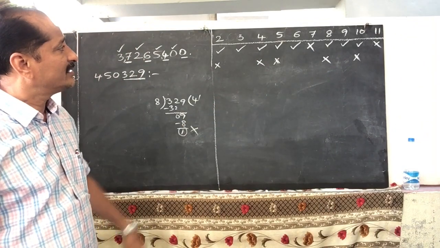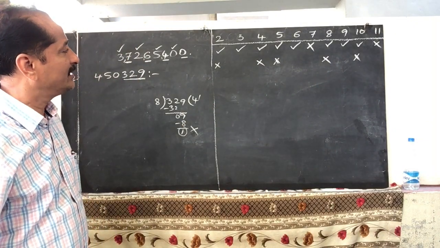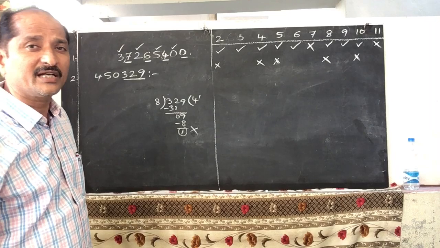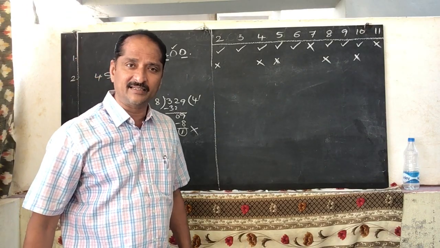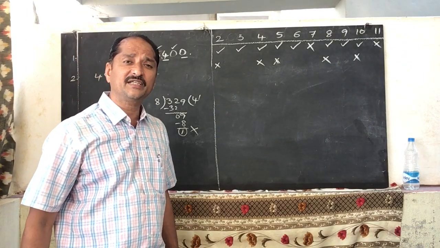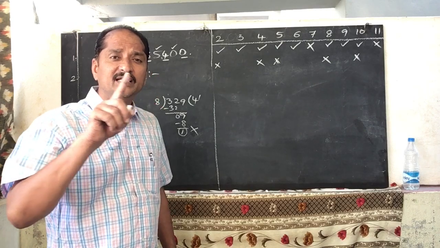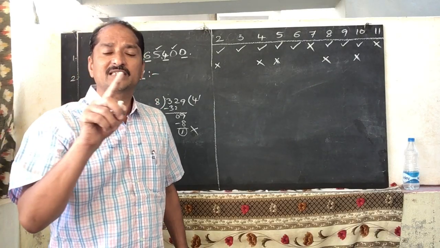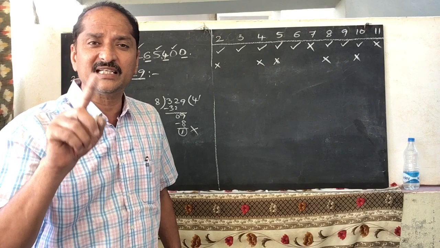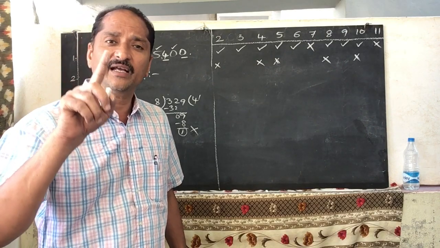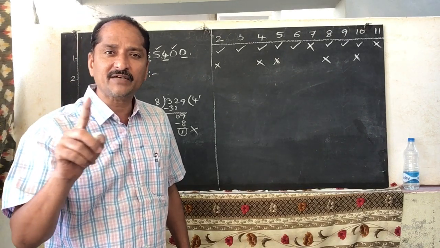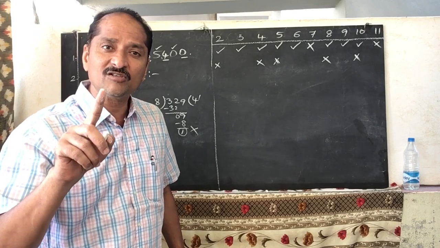Now, 8 is also completed. Then check the divisibility of 3 and 9. What is the divisibility of 3 and 9? Find the sum of the digits of the given number. If the sum of the digits is 3, 6 or 9, it is divisible by 3. If the sum of the digits is 9, it is divisible by 9.